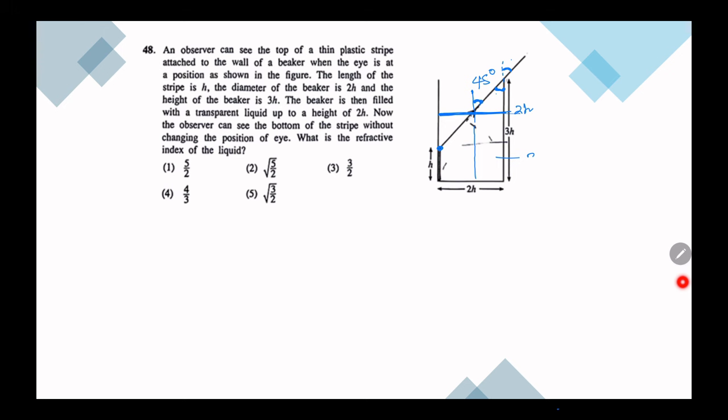I need to find this angle with the normal. For that, this height is how much? 2h, because we are only filling liquid to height 2h, and this is how much? h. Then I can say this angle is theta.